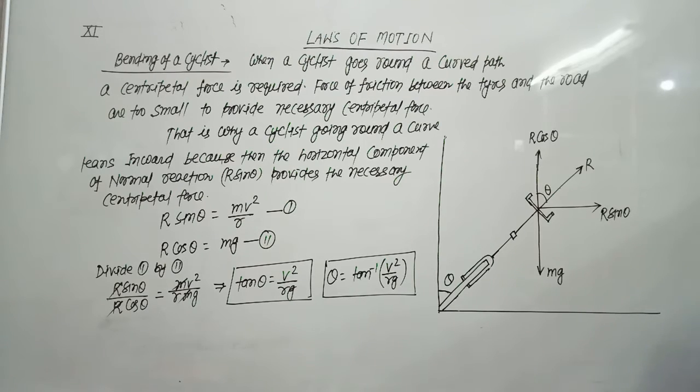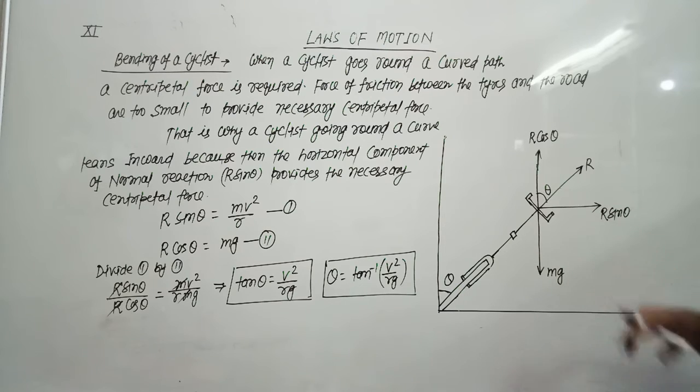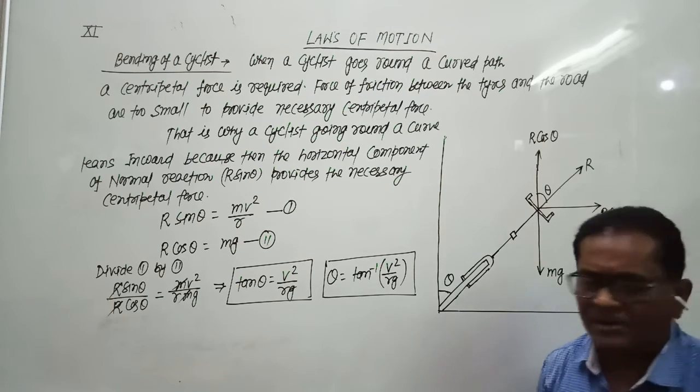But in the case of a cyclist, that force of friction is too small. Therefore, a cyclist going round a curved path leans inward at an angle theta with the vertical, because the horizontal component of the normal reaction provides the necessary centripetal force.